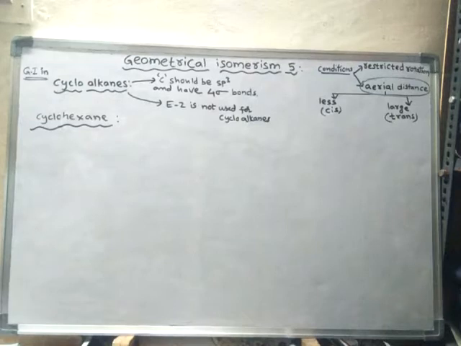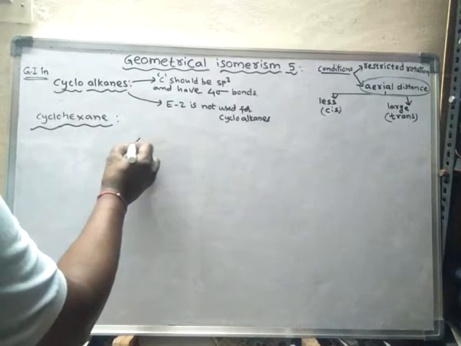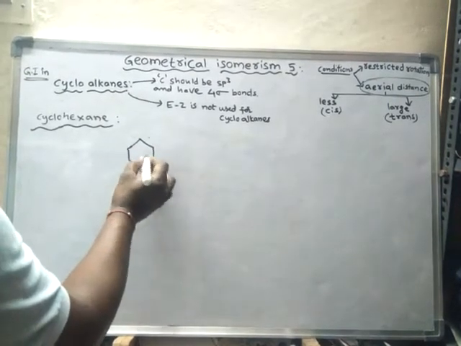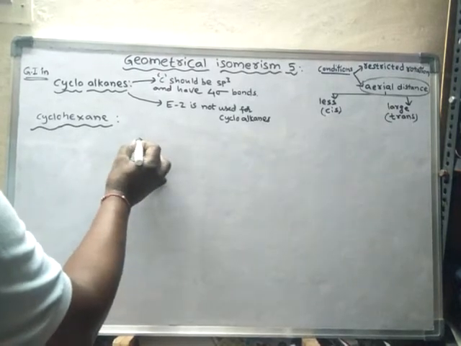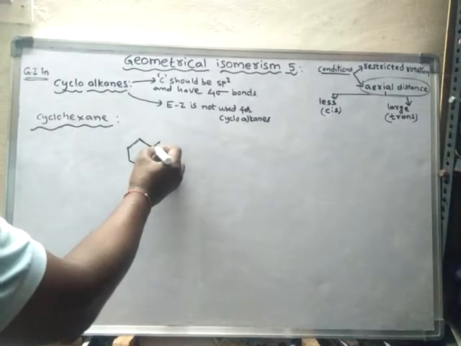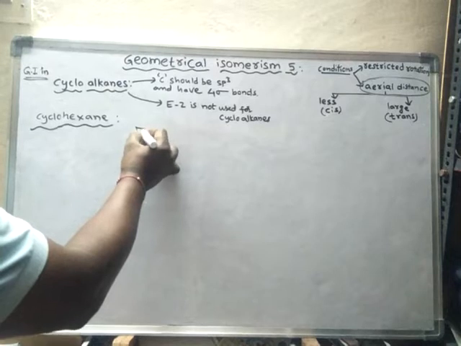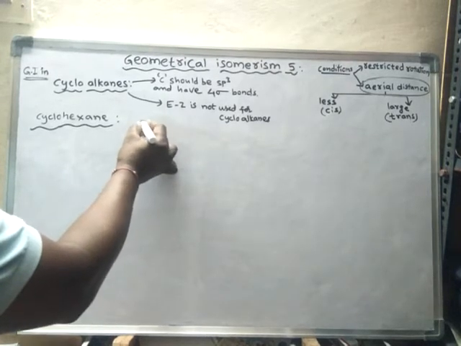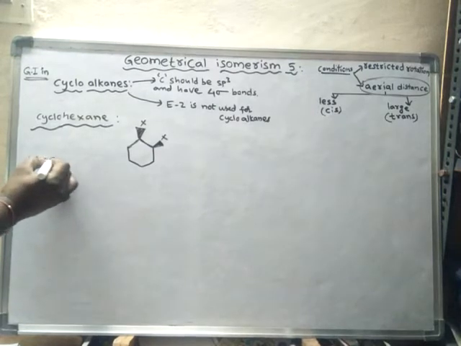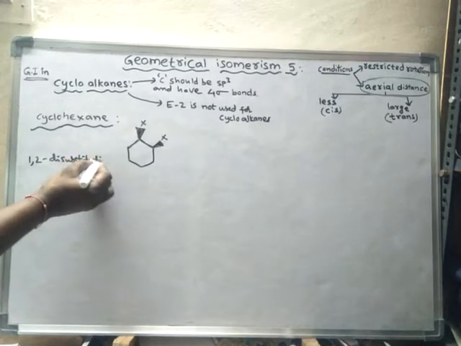Here it is not a planar structure, but for convenience sake just I am drawing it like this; in reality it is not a planar structure. Suppose there are 2 substitutions like this on adjacent carbons, then it is said to be 1,2 di substitution.